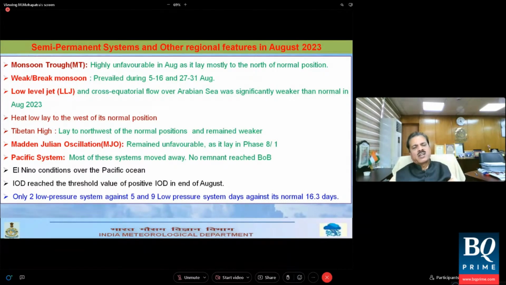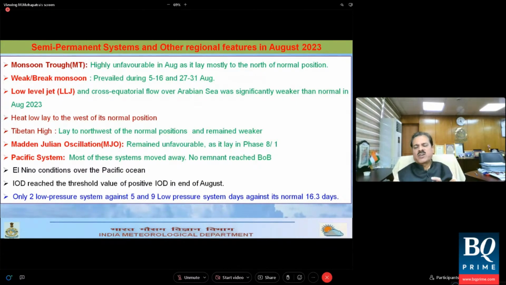The Madden-Julian oscillation is a west to east propagating oscillation in the convective cloud mass, where it prevails over phase 2 and phase 3, which is equivalent to west and east equatorial Indian Ocean adjacent to the Arabian Sea and Bay of Bengal. The convective activity increases over our region. So phases 2, 3, 4, 5 are favorable, and 6, 7, 8, 1 are unfavorable. And the Madden-Julian oscillation lay over phase 8 or 1 on most of the days.